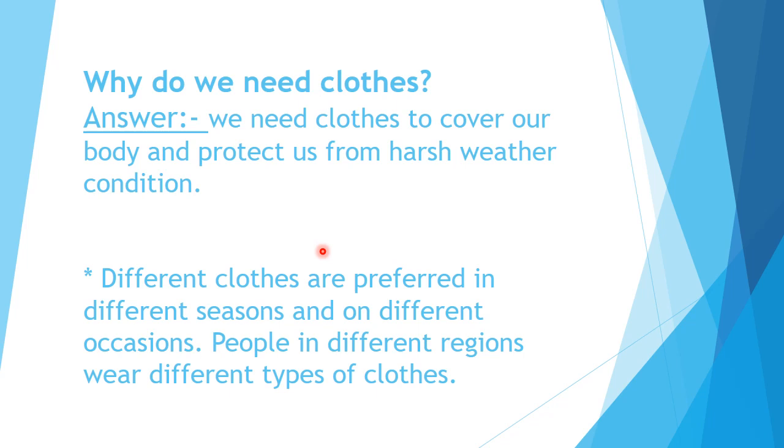In different seasons we wear different clothes. Yes or no? During summer we wear different clothes, like cotton or thin clothes. And in winter, what do we wear? We wear thick clothes, yes or no? Thick or woolen clothes, to protect ourselves from the cold. And people in different regions wear different types of clothes. So here people living in different regions also wear different types of clothes. The region where we live, we wear different clothes, and other region people will wear different types of clothes. Understood?